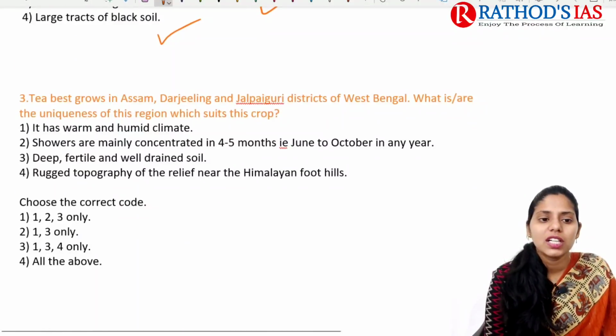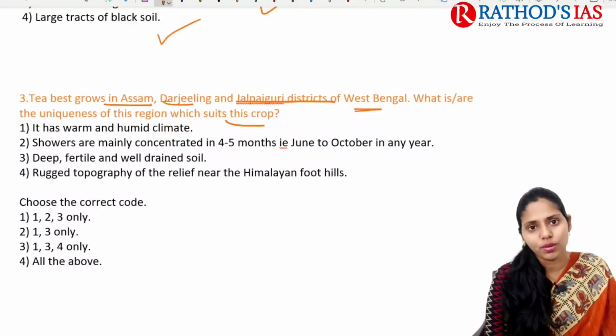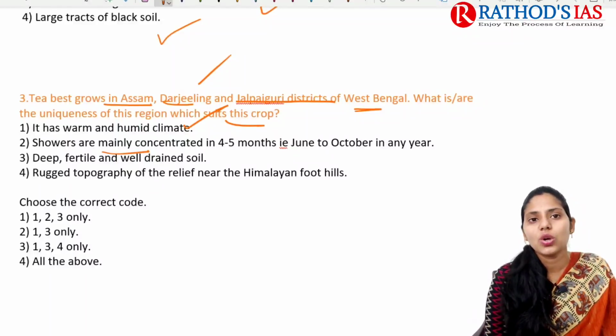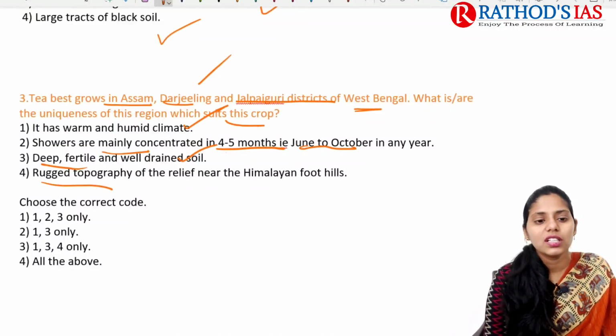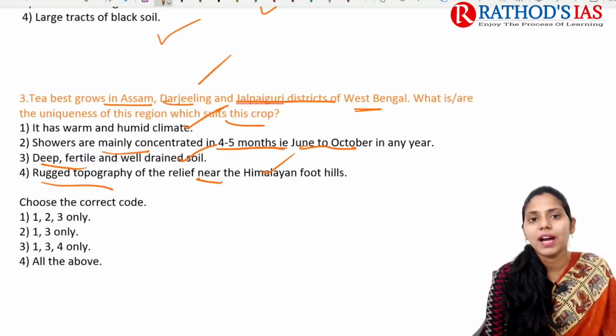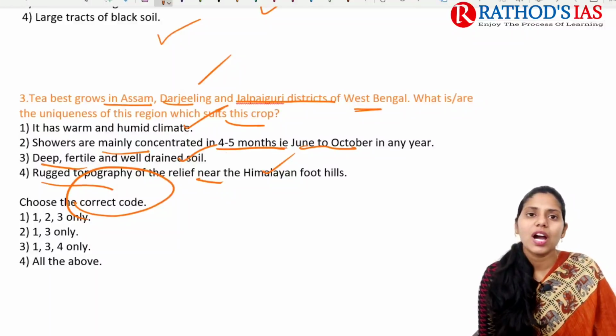And the third question here is: tea grows best in Assam, Darjeeling and Jalpaiguri districts of West Bengal. What are the uniqueness of this region which mainly suits this crop? The first one is, it has a warm and humid climate. If you know the important characteristics for the growing of tea, then you can easily answer this question. Showers are mainly concentrated in 4 to 5 months, that is, from June to October in any year. Deep, fertile and well-drained soils. Rugged topography of the relief near the Himalayan foothills. You have to identify the correct statements, so let me know your answers in the comment box.